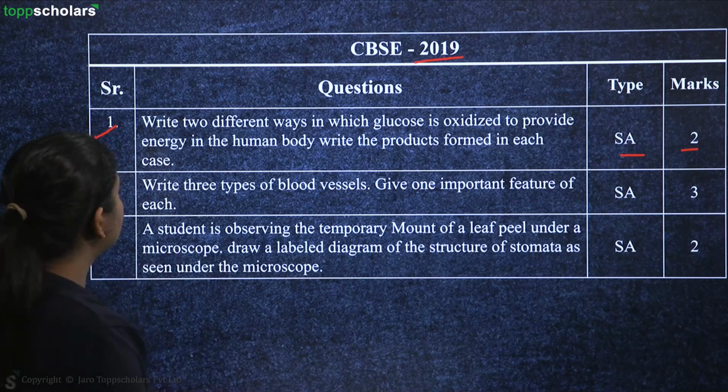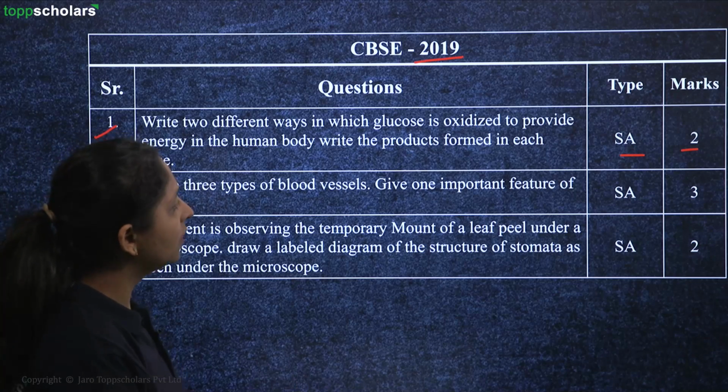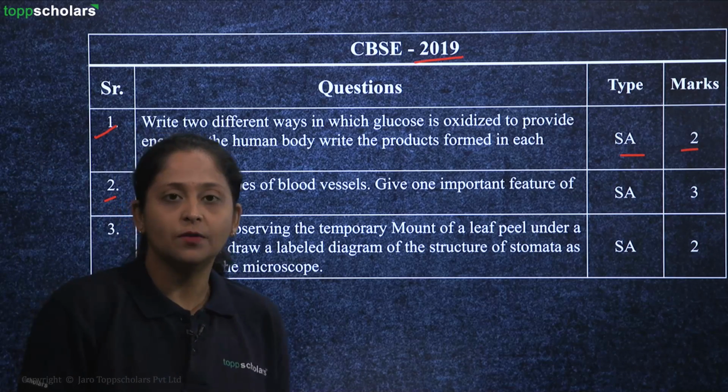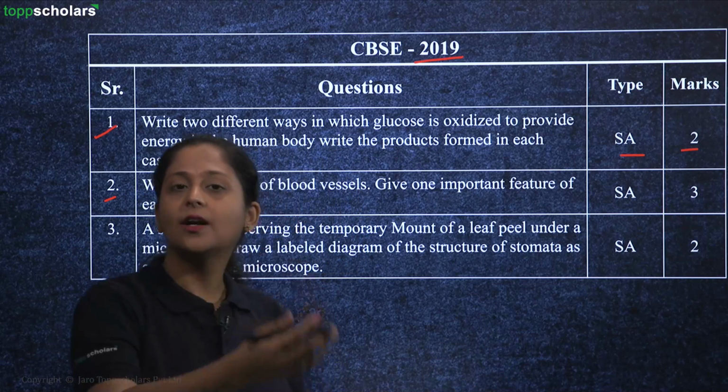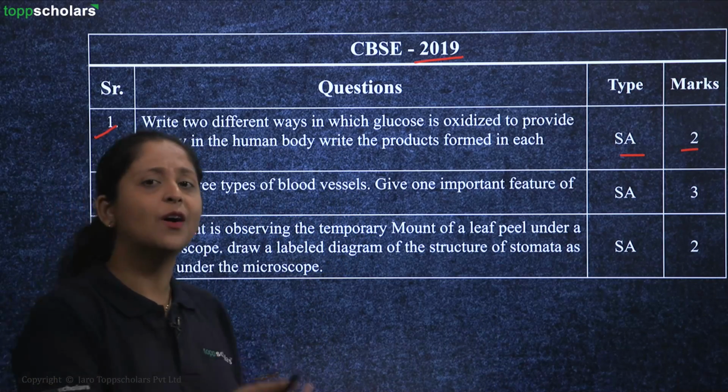Next question is, write the 3 types of blood vessels and give 1 important feature of each. Again, a 3-mark question, a short answer question. Just write arteries, veins, capillaries and the function of each.